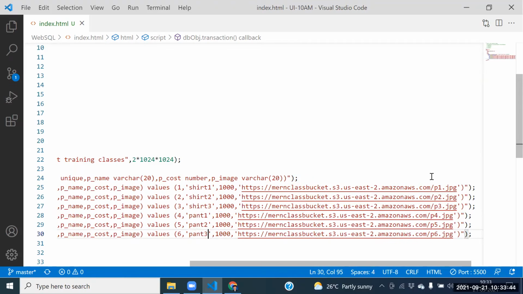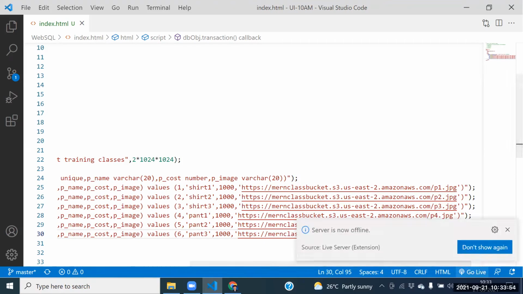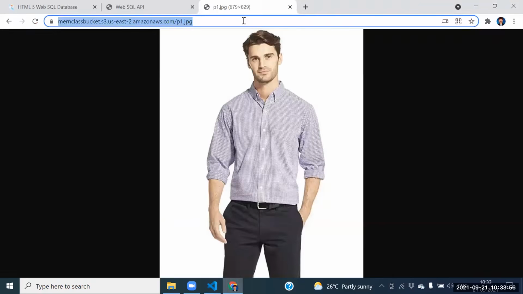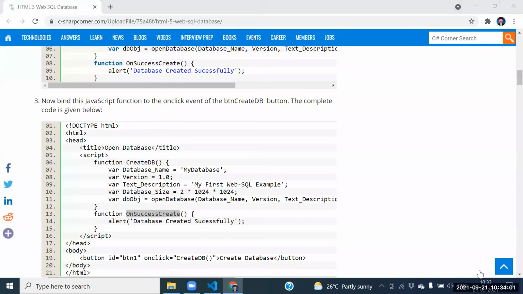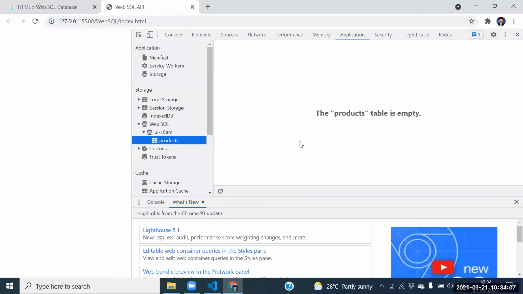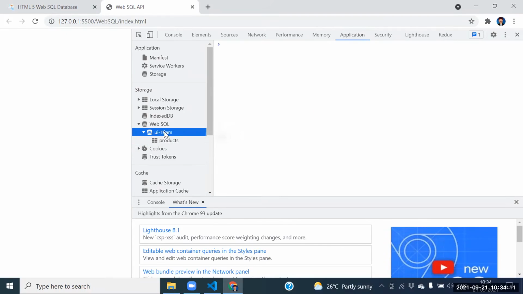Next one, guys, see this one here. One more point is, let me go for it. Guys, run the code up to now. Whatever the code is there, that code we need to run up to now. How to check the web SQL? This is the web SQL now.